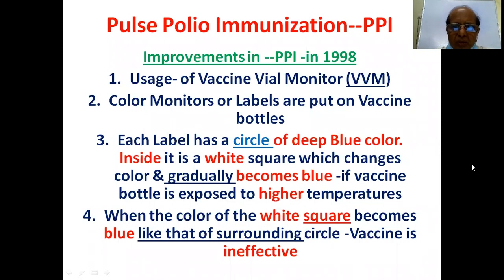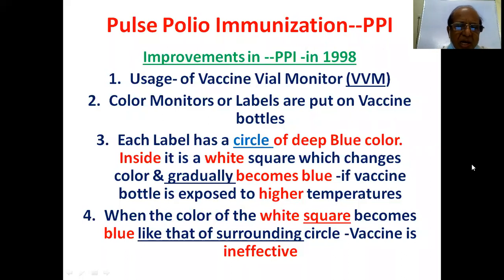You might have seen, or you will be seeing in the lab also, the vaccine vial monitor. This vial monitor monitors the vaccine efficacy or ineffectiveness. Color monitors or labels are put on vaccine bottles, colored like white, blue, something like that.